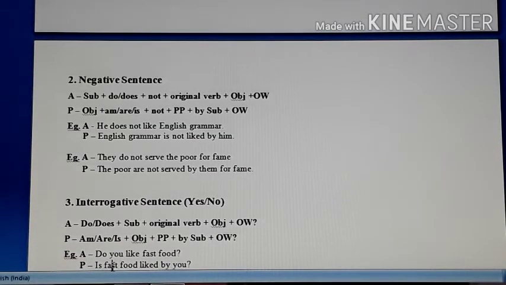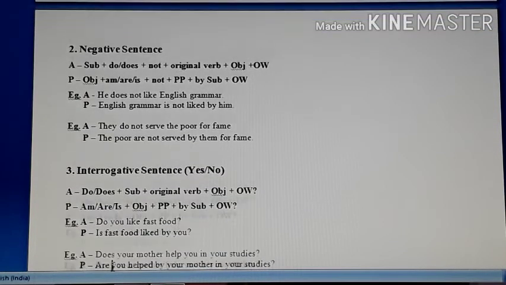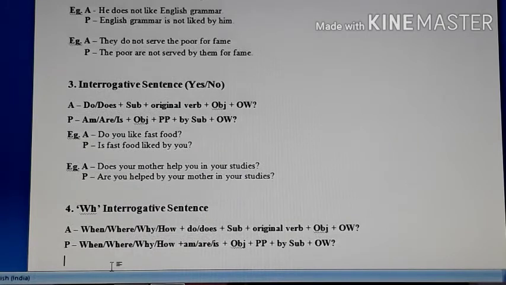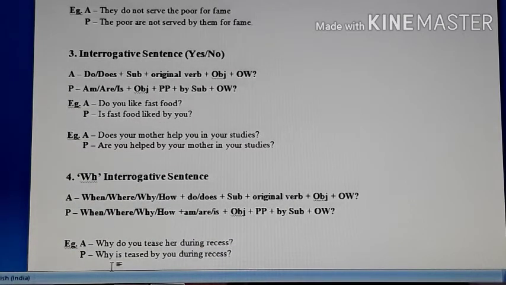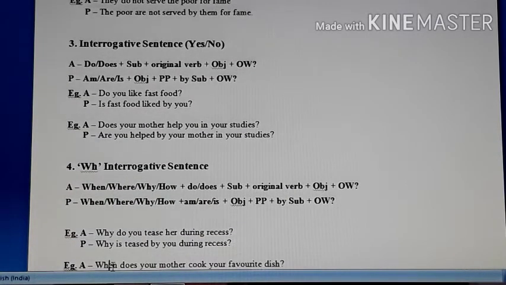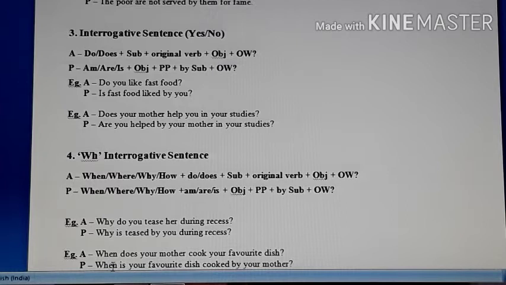Now we look at the interrogative sentence. Remember, we are doing only the active passive in simple present tense. Now interrogative sentences in simple present tense, these are just yes no type interrogative sentences, जिसका जवाब yes या no में आ सकता है.